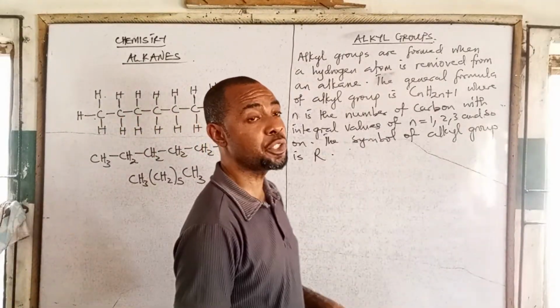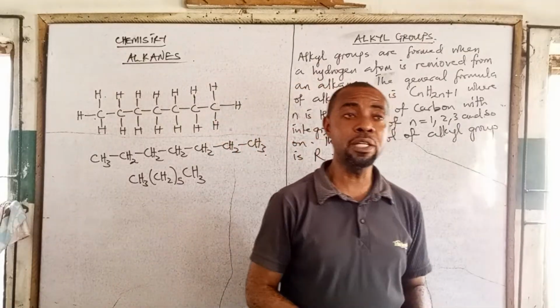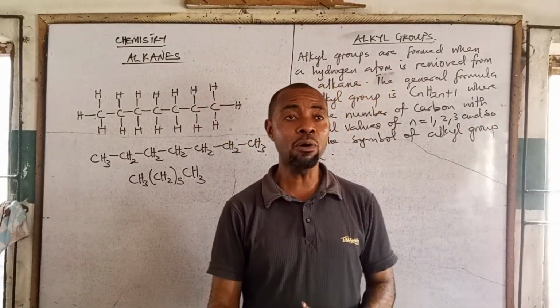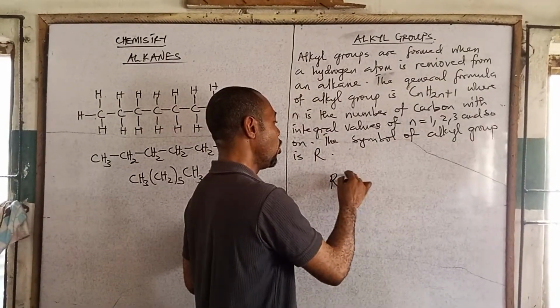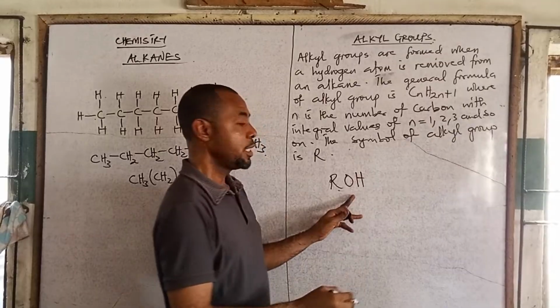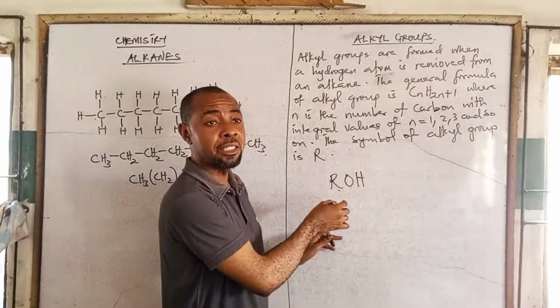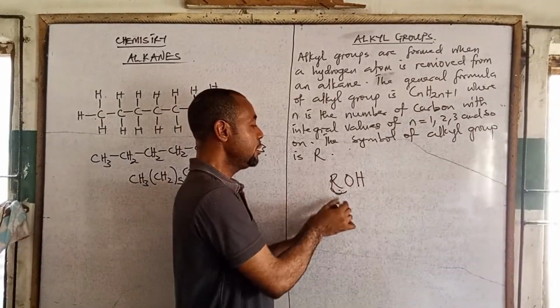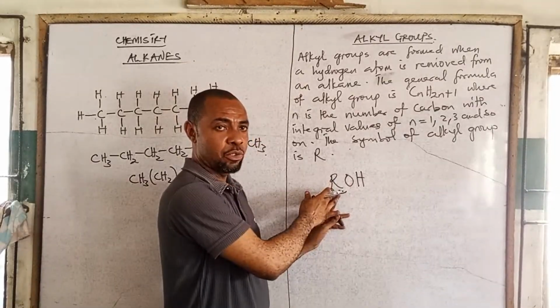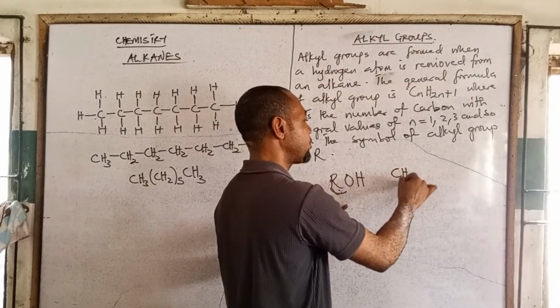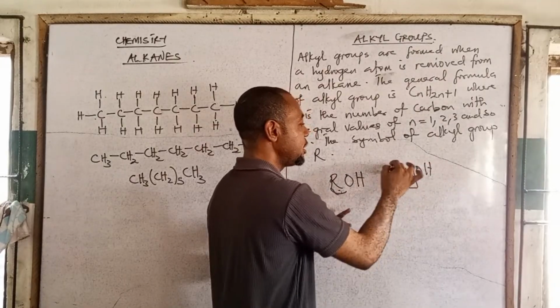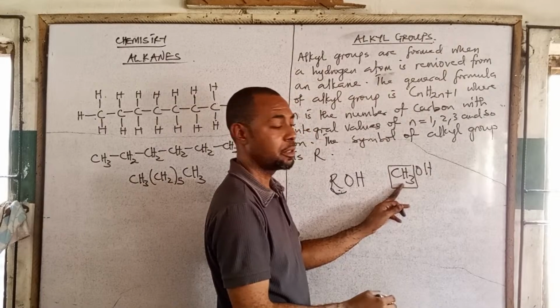So anytime you see R in organic chemistry, we are dealing with an alkyl group. So if you have something like ROH, it means that this is an alkanol, right? That means this R is an alkyl group. And that's why you see methanol, for example, the whole of this is what? Alkyl group. Ethanol.